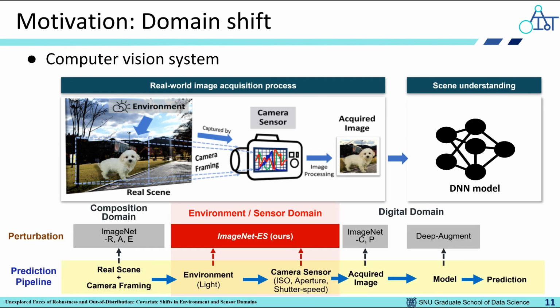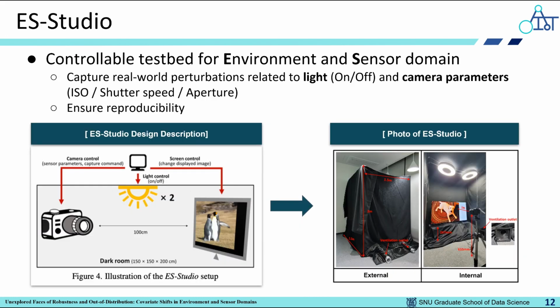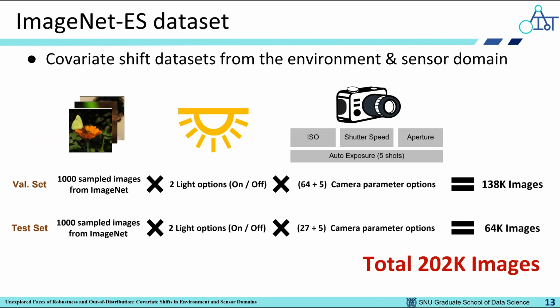To this end, we collected a new dataset, ImageNet-ES, which covers the rather unexplored part, the environment and sensor domain. To systematically collect the images with perturbations in the environment and sensor domain, we constructed a new testbed, ES Studio. With thoughtful design, we could not only capture real-world perturbations related to light and camera parameters, but also ensure reproducibility. Using ES Studio, we collected a novel dataset, ImageNet-ES. ImageNet-ES consists of images with variations in light and camera parameters and includes a total of 202,000 images.